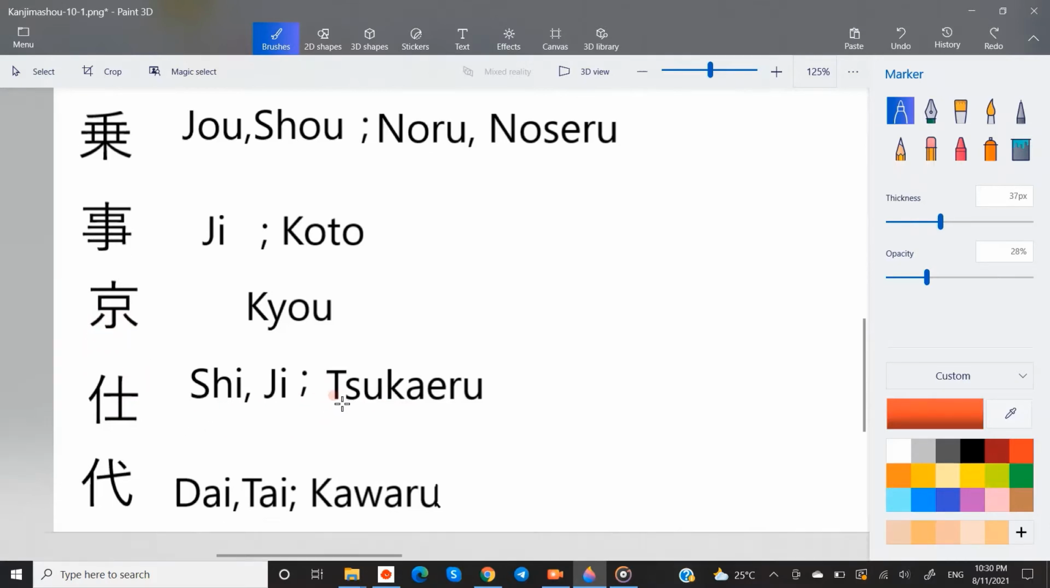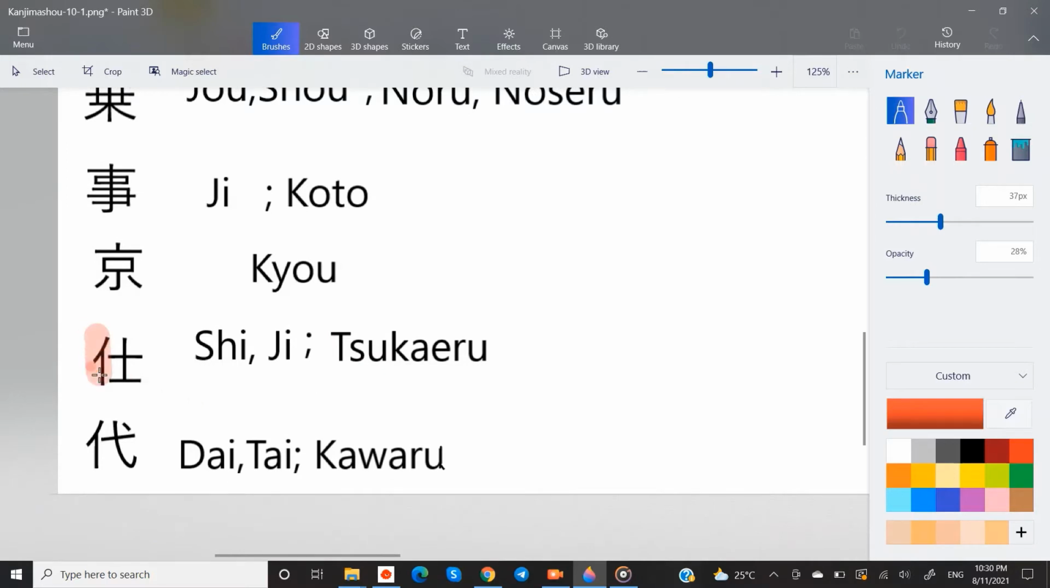Shi or ji, tsukaeru kanji. This has man radical and samurai radical. So this means man helped by attendant, that is serve or official.